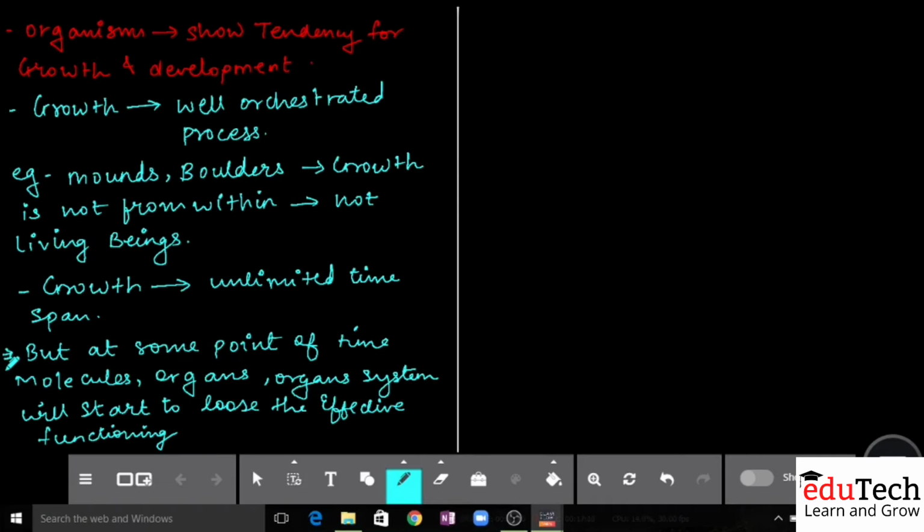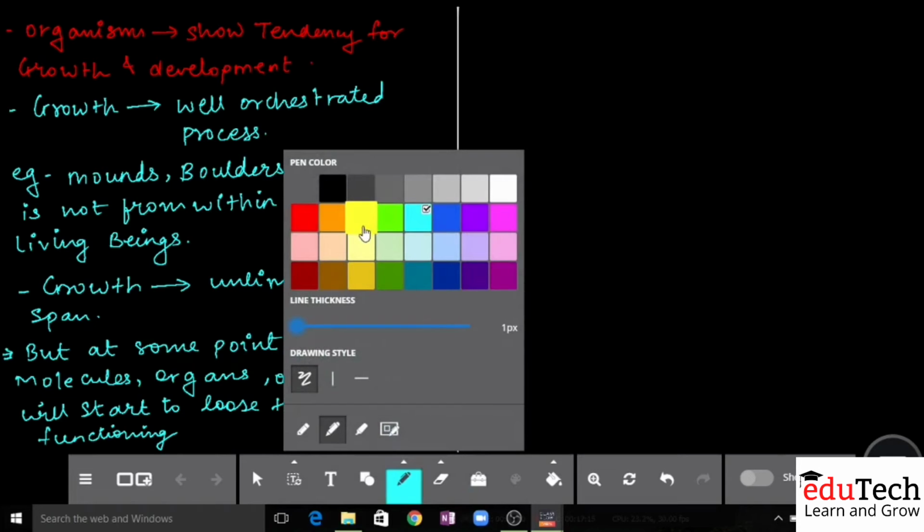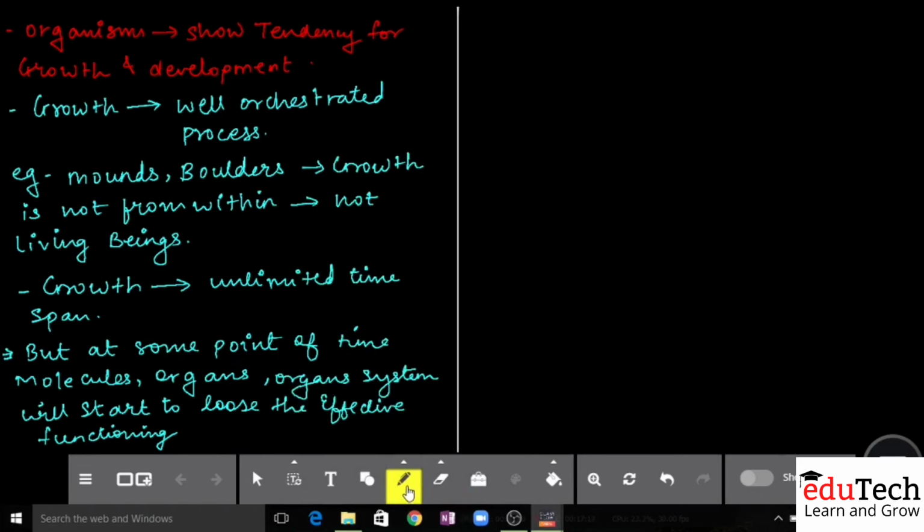कोई भी organism, अभी अपन living लेते हैं to keep things simple, कोई भी organism ले लो, living organism, अगर उसका लाइफ स्पैन 100 years का है, ठीक है, once he passes 50 or 60, his body is going to respond. Yeah, now how is that body going to respond?